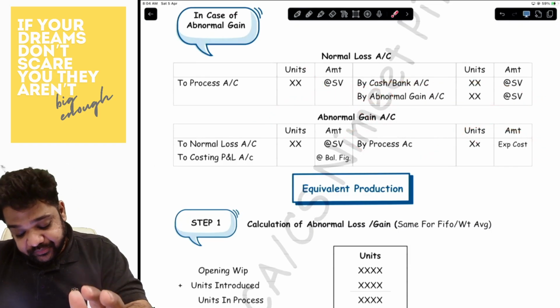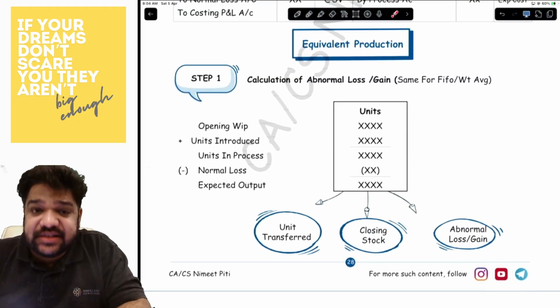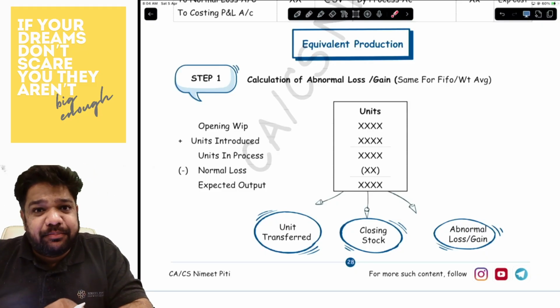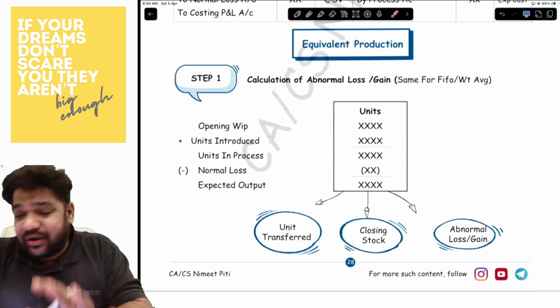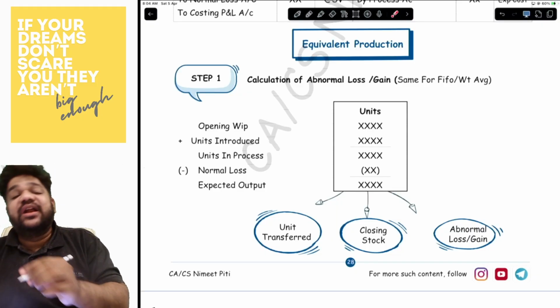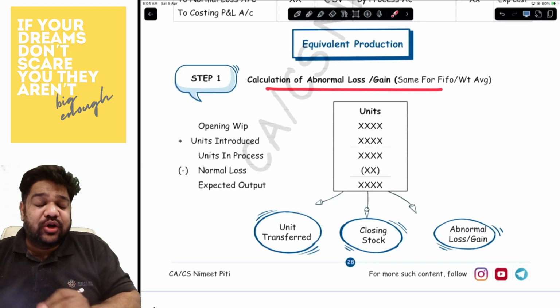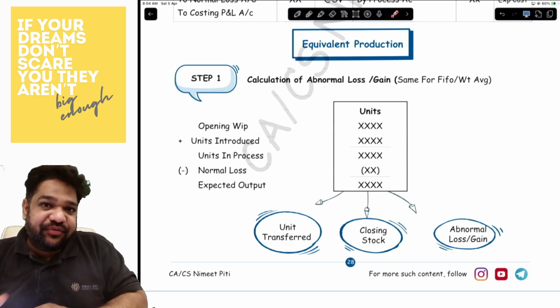Okay. Now, for equivalent production, I have done a 5-step process. Please understand this 5-step process. This works in any kind of question, anything and everything that you have to do. Step number one is where we calculate the abnormal loss or gain. Now, this step is not available anywhere. This is a step that I have created.